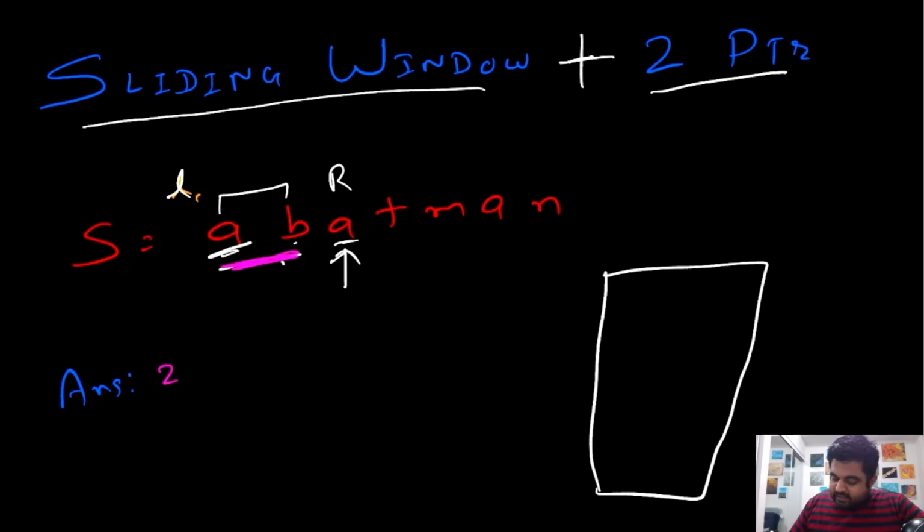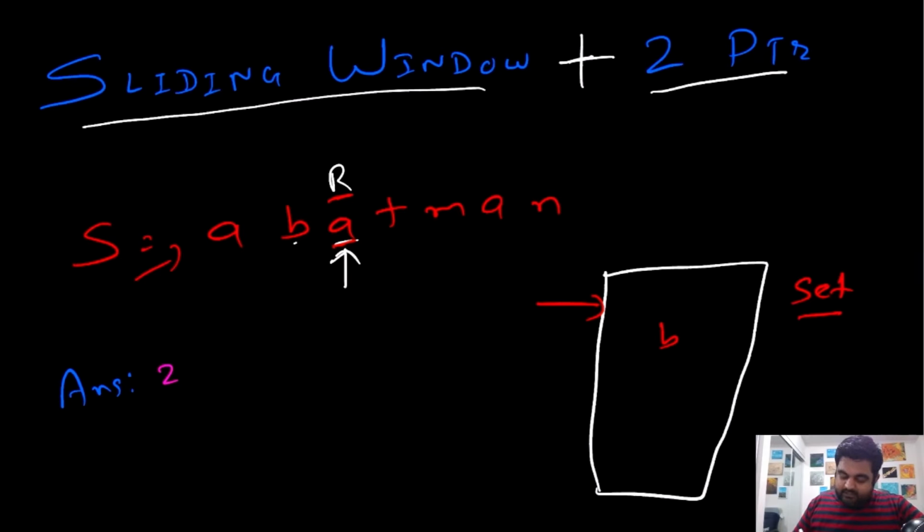So initially this only had the value A, then we added a B. So far inside our hash set we actually have A and B, and now when this R pointer comes to this position A, first of all we'll check whether A exists or not, and we realize that A exists inside this hash set, which means that amongst this substring we cannot add this value A because A exists over here. So now we are going to remove A from our set, and we are also going to update our left pointer to remove this value A.